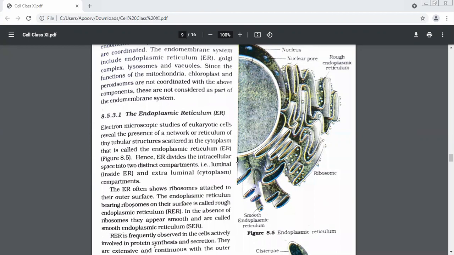And the ones which do not have ribosomes, their surfaces are quite smooth, are known as smooth endoplasmic reticulum, or SERs. Got the difference between RER and SER, everybody? Yes, ma'am.